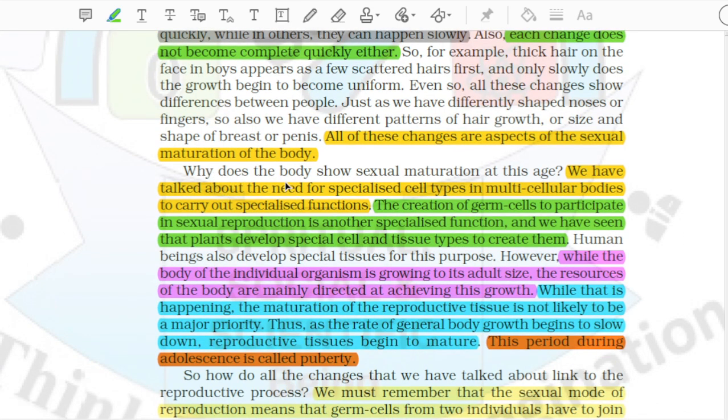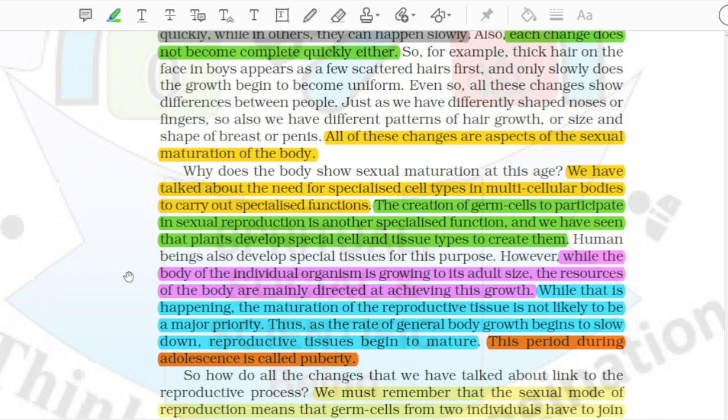Why does the body show sexual maturation at this age? We have talked about the need for specialized cell types in multicellular bodies to carry out specialized functions. The creation of germ cells to participate in sexual reproduction is another specialized function, and we have seen that plants develop special cell and tissue types to create them. Human beings also develop special tissues for this purpose.